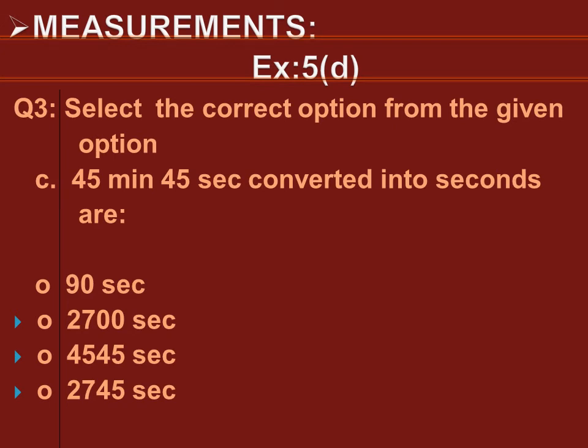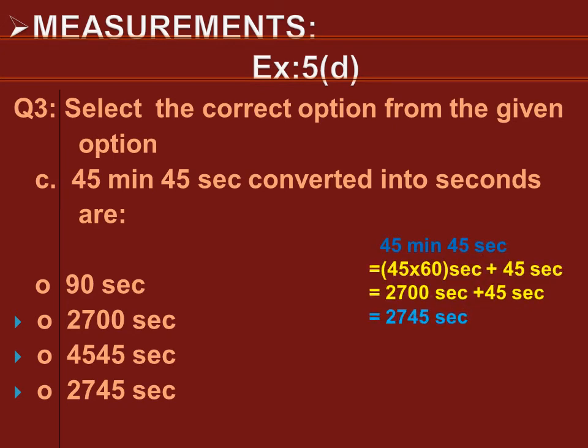Okay. Now let's see 45 minutes 45 seconds. How we will convert these into seconds? When we convert these minutes into seconds, we will simply multiply 45 with 60. Okay. And why we will multiply it with 60? Because 1 minute is equal to 60 seconds. That's the reason. Okay. Now dear students, when we convert these minutes and seconds into seconds, we will get the answer, that is 2745 seconds. So the correct option is our option at fourth point. Okay, the last or the fourth option is our correct option.